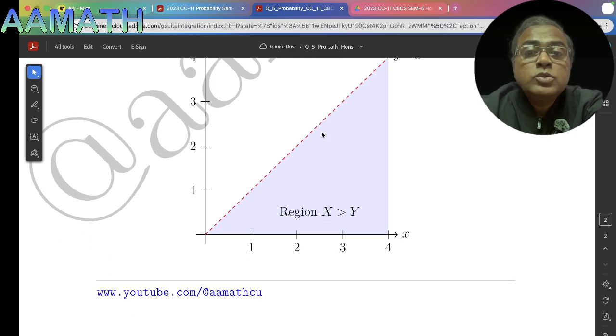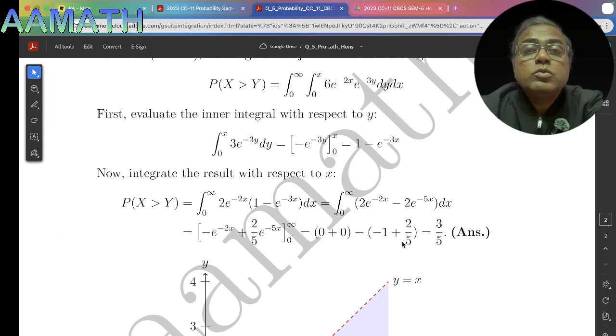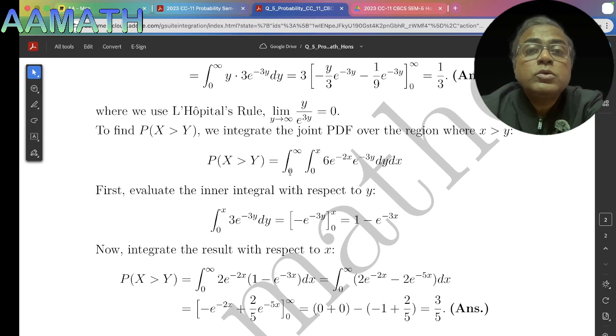So y equal to 0 to x means y equal to 0, this is the x-axis, to y equal to x, this line. So from this point to this point, y equal to 0 to y equal to x, and x equal to 0 to x equal to infinity. So the outer integration is x equal to 0 to infinity, and the inner integration is y equal to 0 to x.